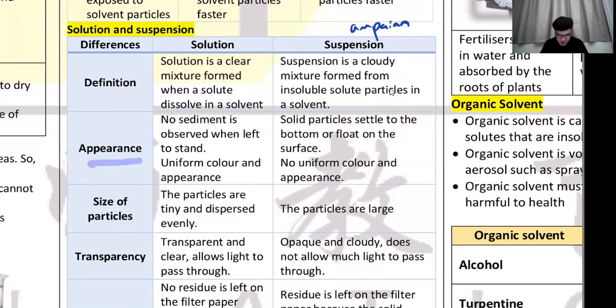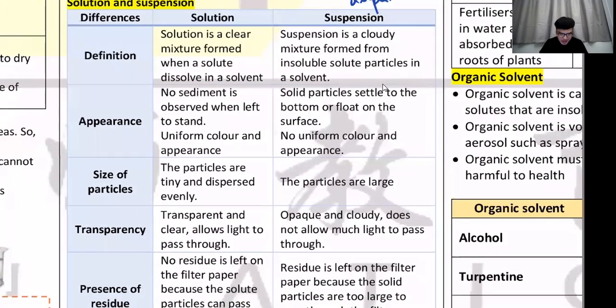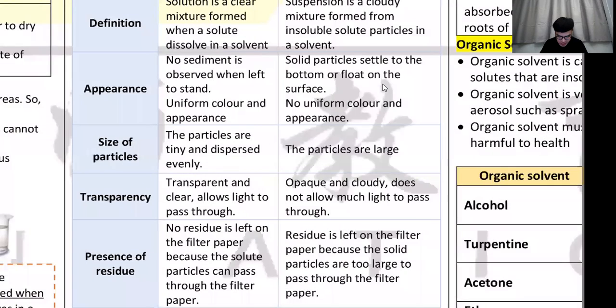Appearance, okay, I said it already. This is uniform in color, by the way. A solution looks the same color throughout. It's not like one part dark, one part light. No, the whole thing is the same. Whereas your suspension looks one part dark and one part light. The color is kind of like your Milo ice. Anyway, size of particle. These are tiny and dispersed evenly, sebata dengan uniform, dengan sama. Okay, so particles are large here.